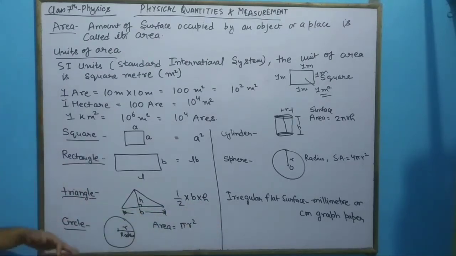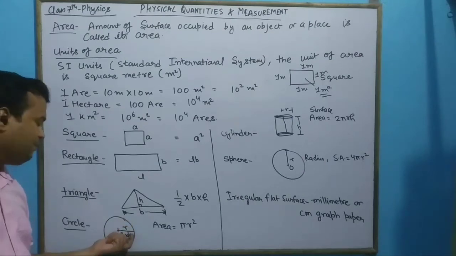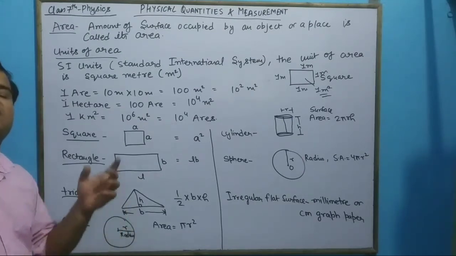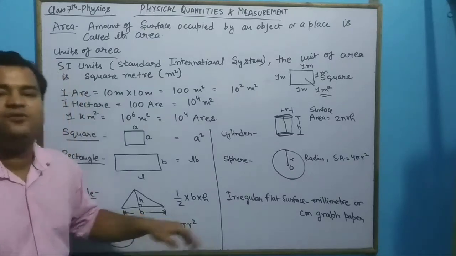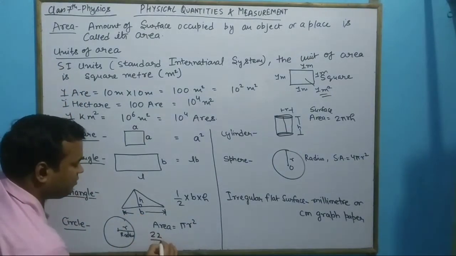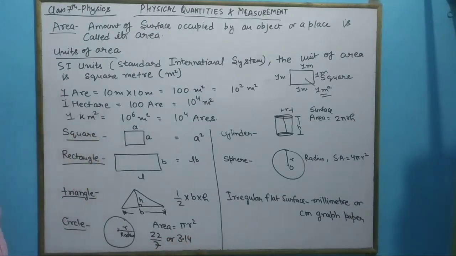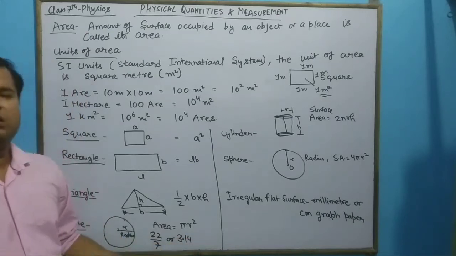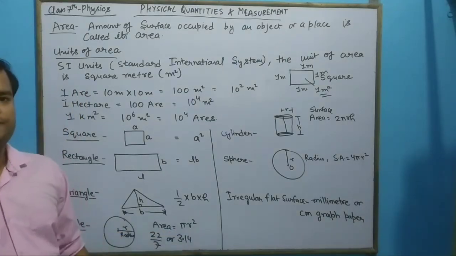Again in a circle, the distance between any point on the boundary and the center is known as radius, and area is equal to pi r square. The value of pi which is taken is 22 by 7 or 3.14. It will be given in the question what we need to take. So area is equal to pi r square.